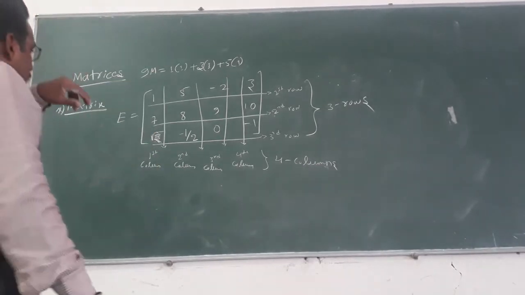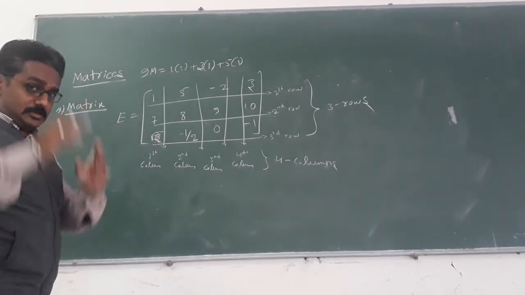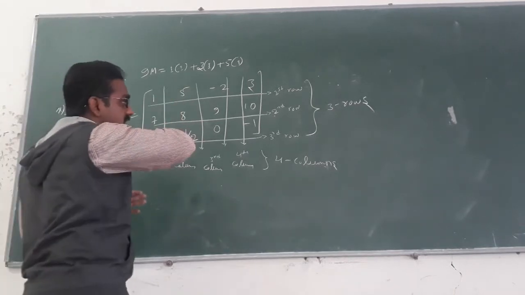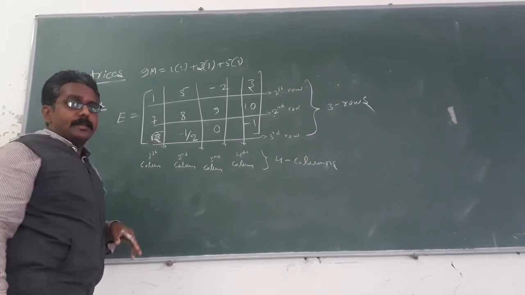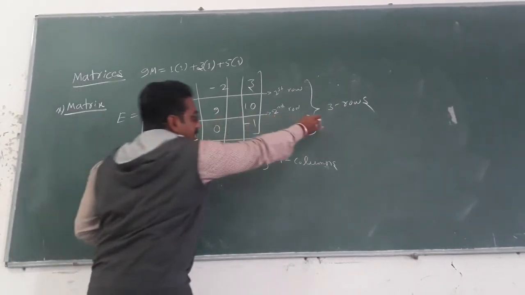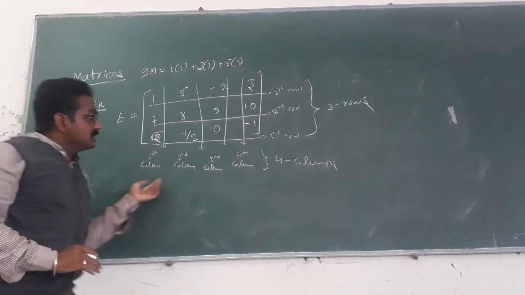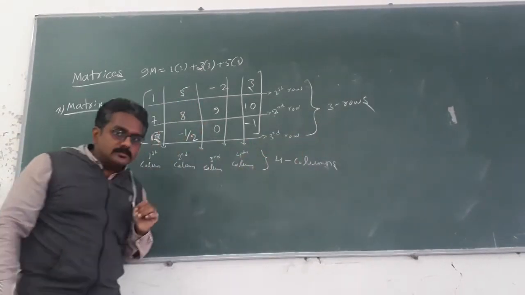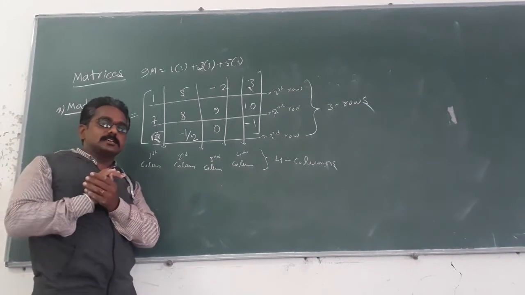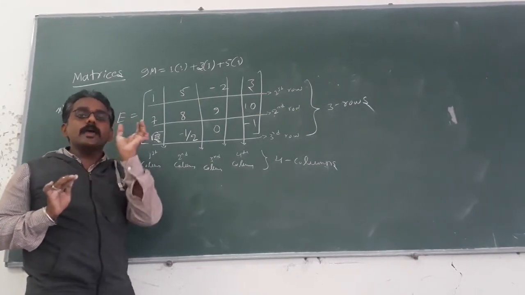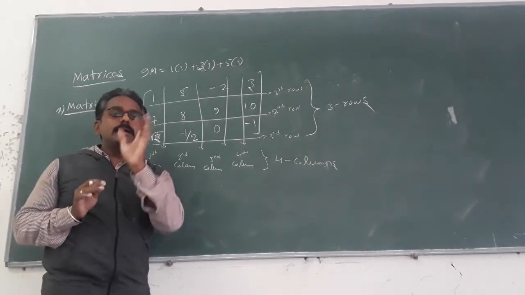See here. Matrix A, B, C, D, I gave the 4 examples. In those also, we mentioned the rows and the columns. And here I mentioned the matrix E that consists of 3 rows and 4 columns. Okay? So from the number of rows and number of columns, by combining these two, we will get some other concept, that is the order of a matrix. What is that? Order of a matrix.